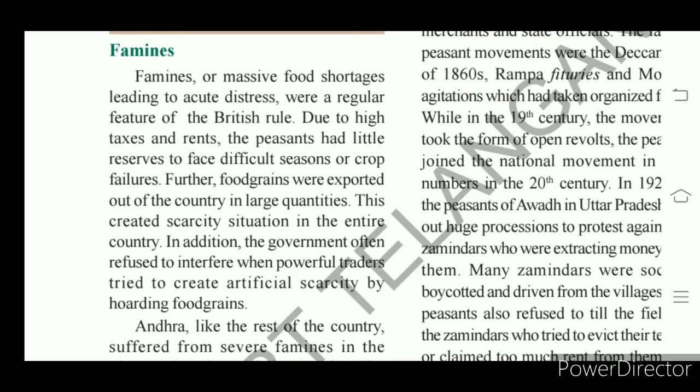So that created scarcity of food grains in India. There was a shortage of food in the entire country.